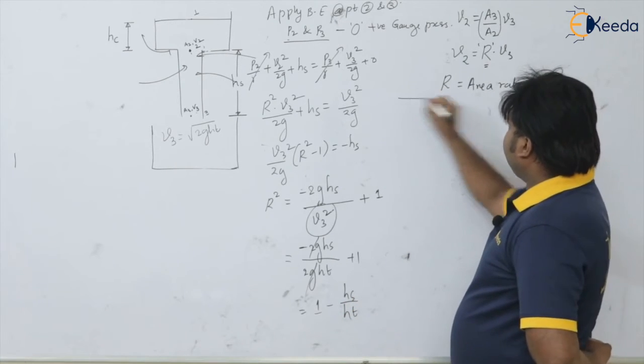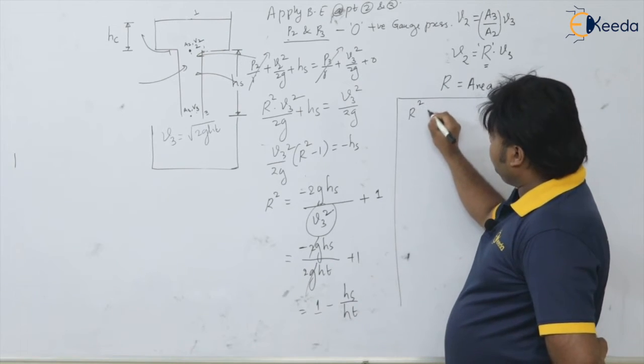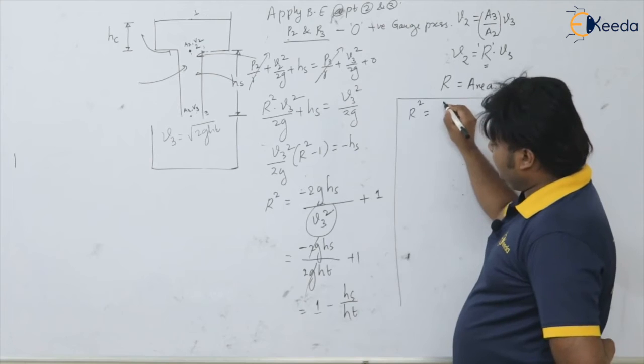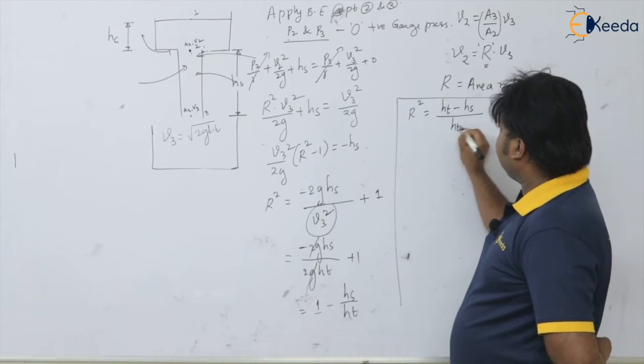So what we can write here, this R square is equal to, simplify this, Ht minus Hs divided by Ht.